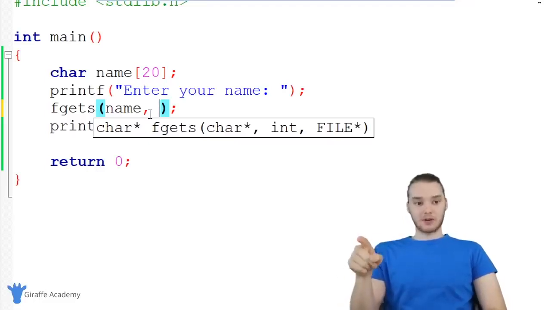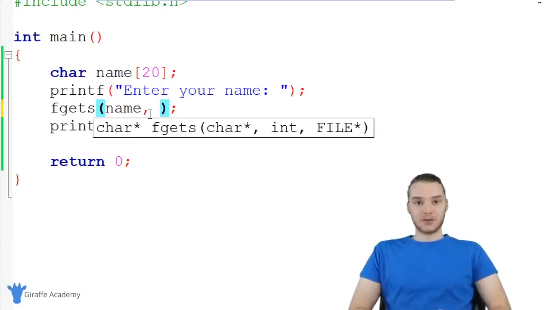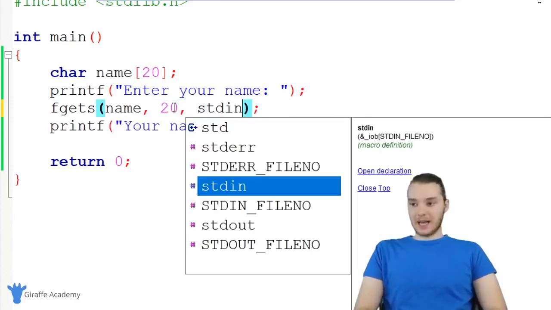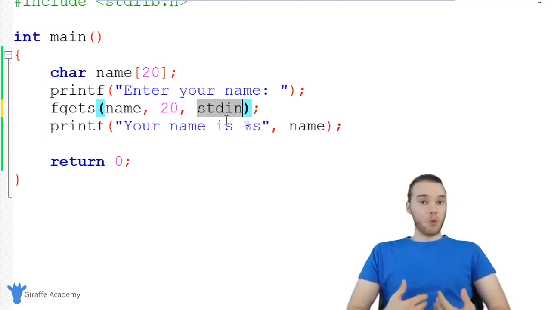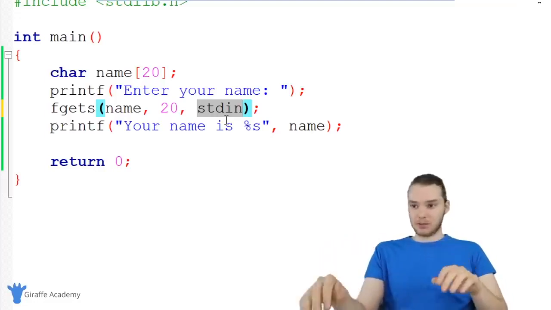And this is always a good idea when we're trying to get a string from the user, because one common problem is that the user could try to enter in like 1,000,000 characters and they would overflow the buffer. In other words, C wouldn't be able to handle accepting that many characters and the program might break. So over here with fgets, we can specify how many characters we want to be able to accept. So I'm just going to say 20 because that's how many characters we can store inside of this variable. And over here, I'm just going to say stdin. And this stands for standard input. Essentially what we're doing over here is we're telling fgets where we want to get the information from. And standard input is essentially just like that little console that we've been using.